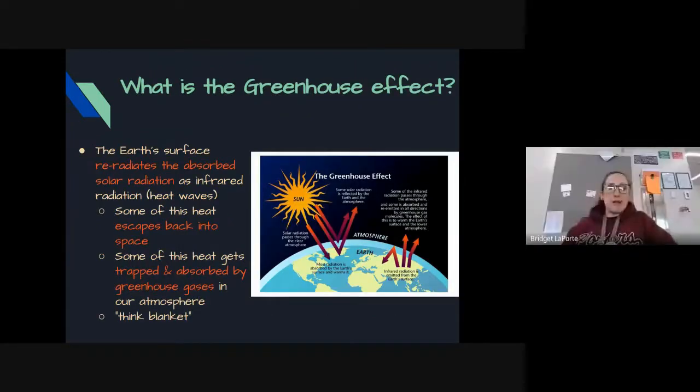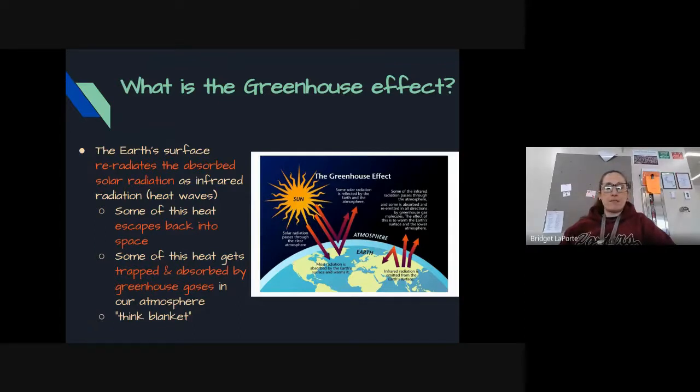So the reason that we are able to have these habitable types of climates on our planet is first, we have to get that 50% in, right? So how do we do that? And that has to do with our atmosphere. And it really is our atmosphere that allows for that habitable climate to exist on our planet. Sometimes referred to in astronomy as the Goldilocks zone in terms of our distance from the sun.